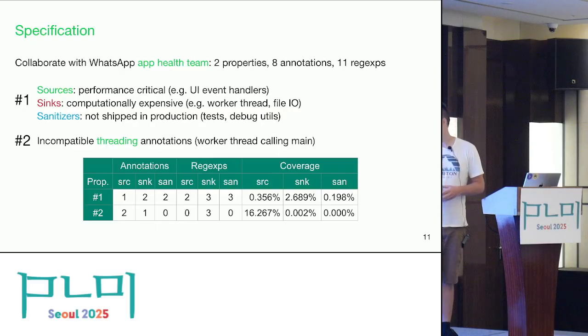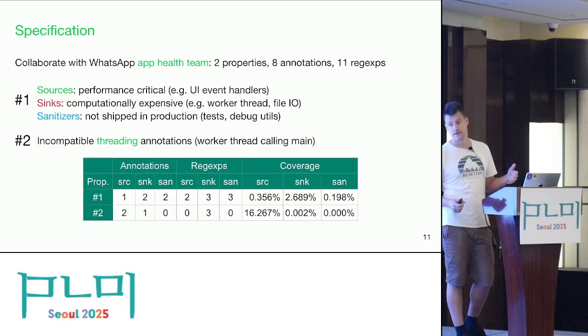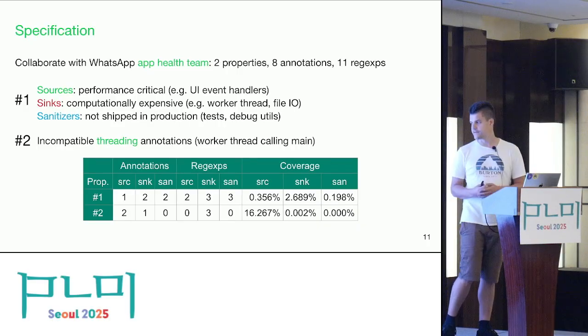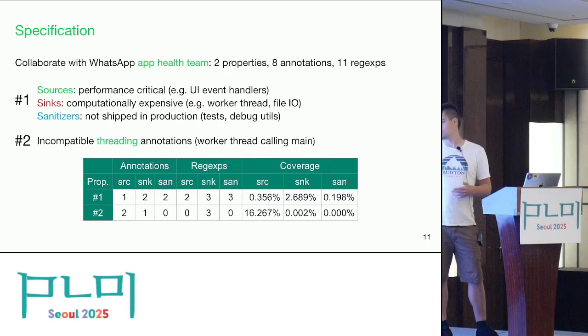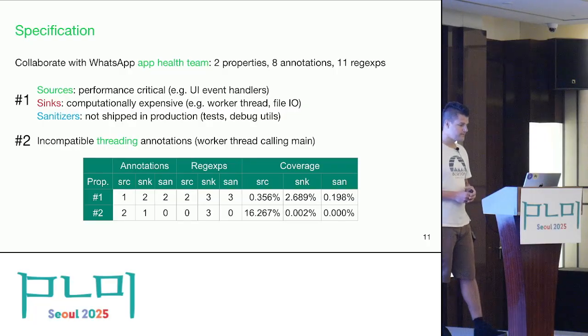I put these relative numbers because of confidentiality, but the key point here is that WhatsApp Android has multiple hundreds of thousands of functions. So even if you see percentages like 1 or 0.2%, that is still multiple hundreds or multiple thousands of functions. So this is a non-trivial number of sources and sinks to be analyzed.